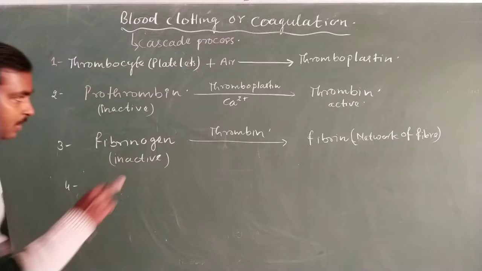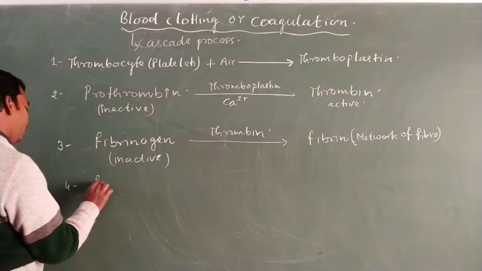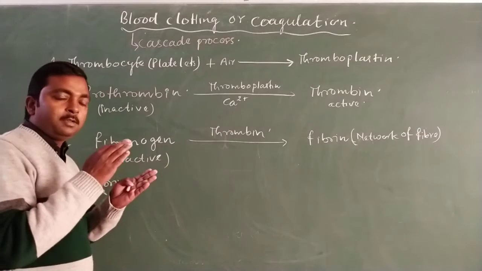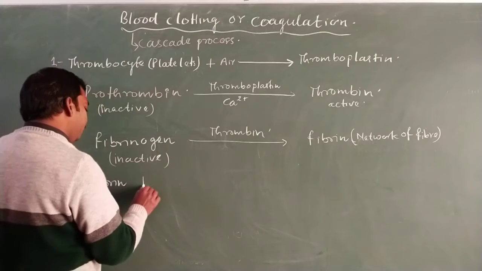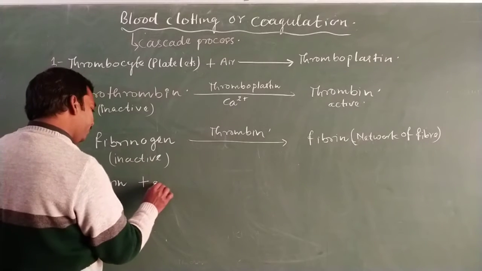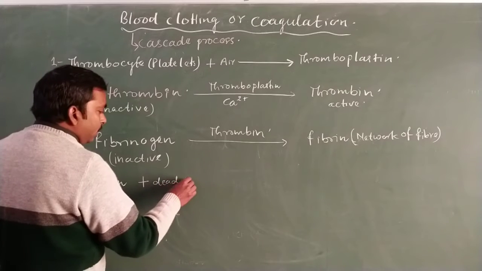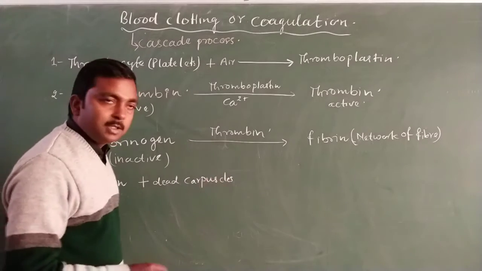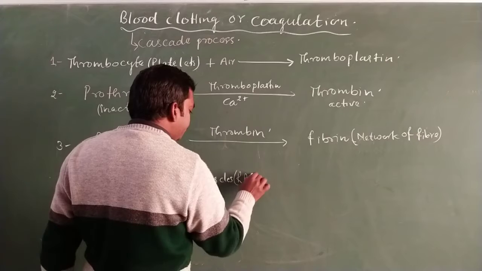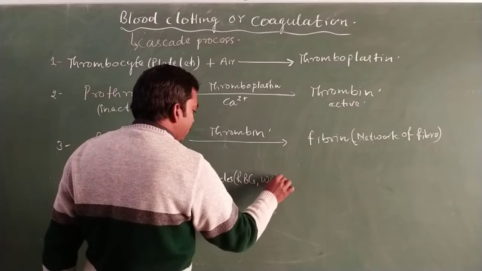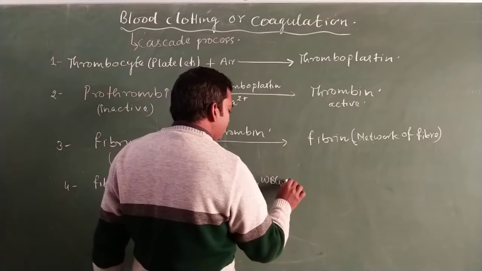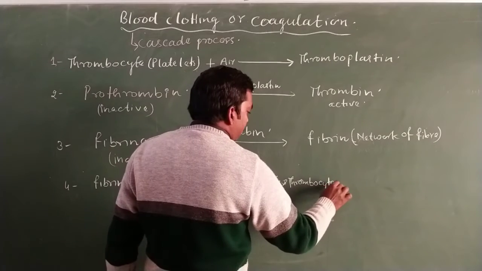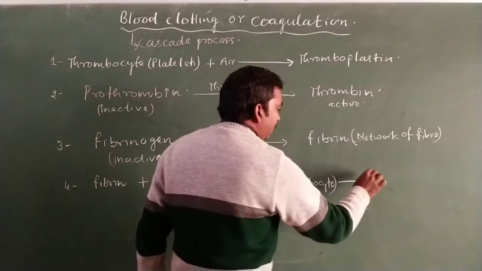In the fourth stage, this fibrin makes a net, and in this net the dead cells, that means RBCs, WBCs and thrombocytes, get entangled and form the blood clot.